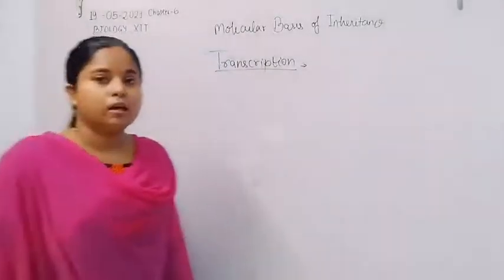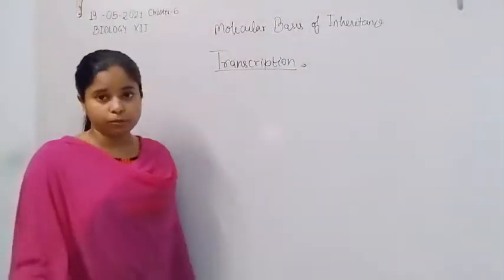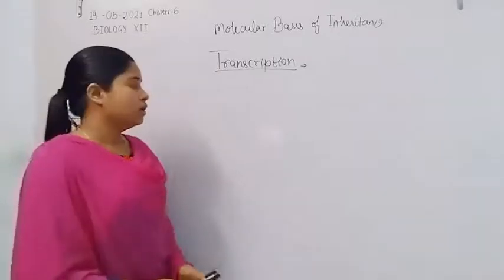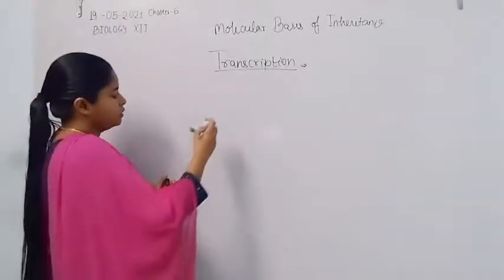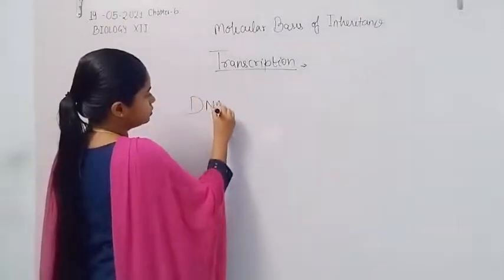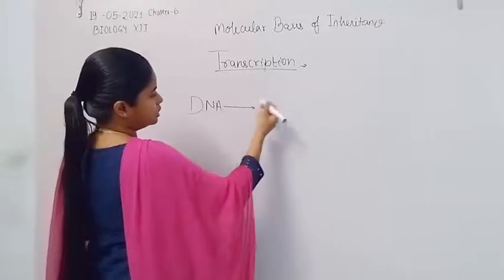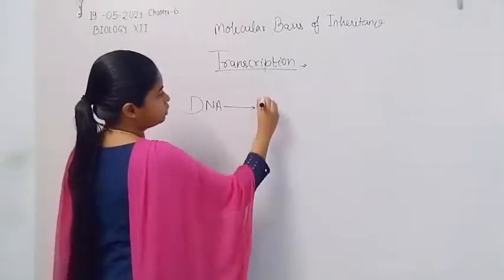According to Francis Crick, he gave the central dogma hypothesis, as we discussed in the previous class, that the DNA undergoes, in transcription, the formation of RNA.